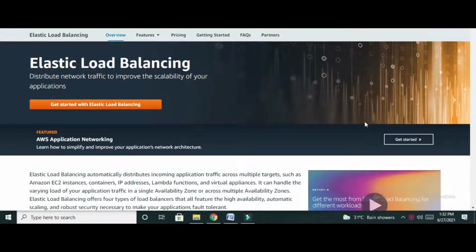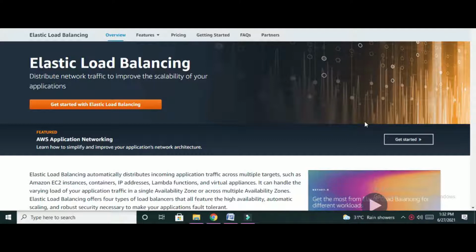ELB, or Elastic Load Balancing. Elastic Load Balancing distributes the incoming traffic between target resources. The target resources may be Amazon instances, containers, IP addresses, Lambda functions, or any other virtual application, so that it improves the scalability of the application.